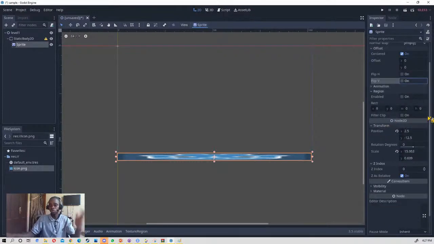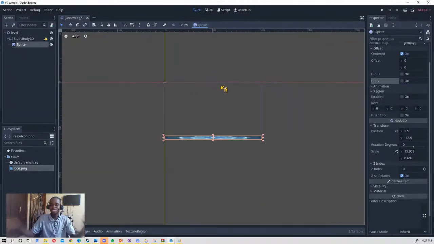Transform is used to store the position of our sprite. Just imagine everything here is a graph, with the y-axis and the x-axis. The one thing that is different here is that the y-axis of Godot is flipped. Normally, if I'm correct, the y-axis is positive when you are going up and negative when you are going down. And the x-axis is negative when you are going left, and positive when you are going right.